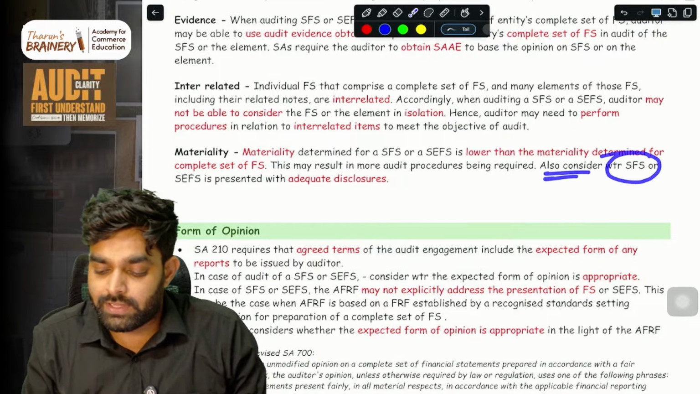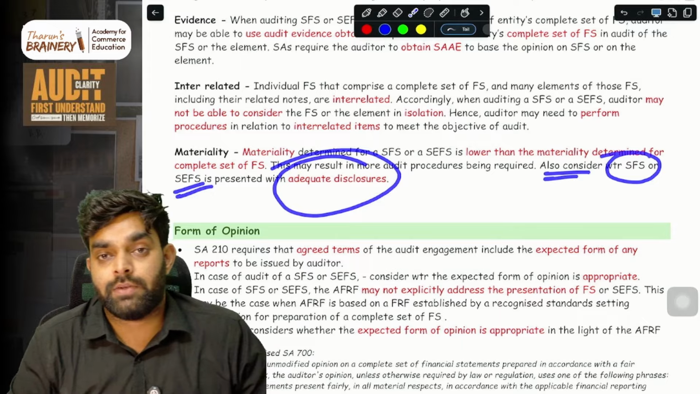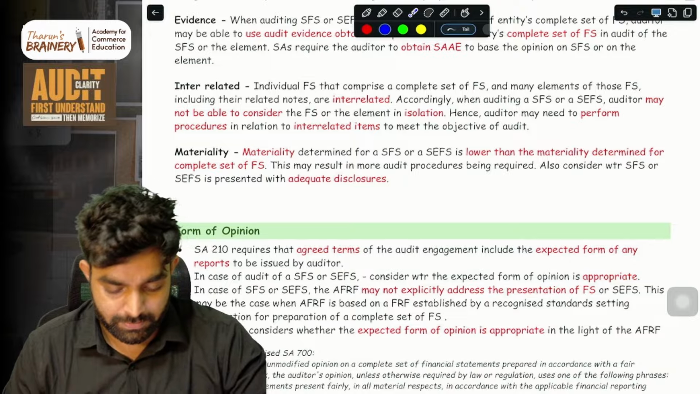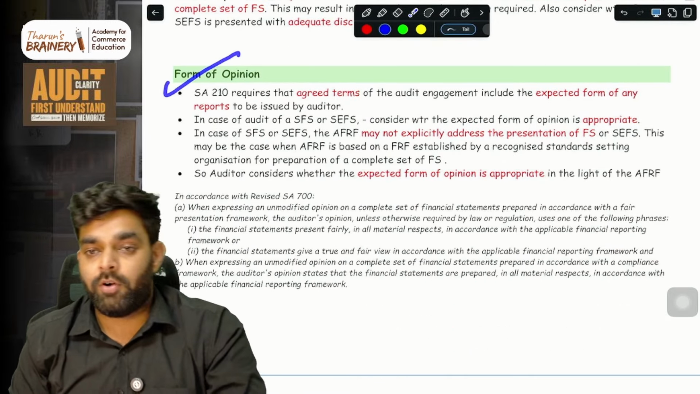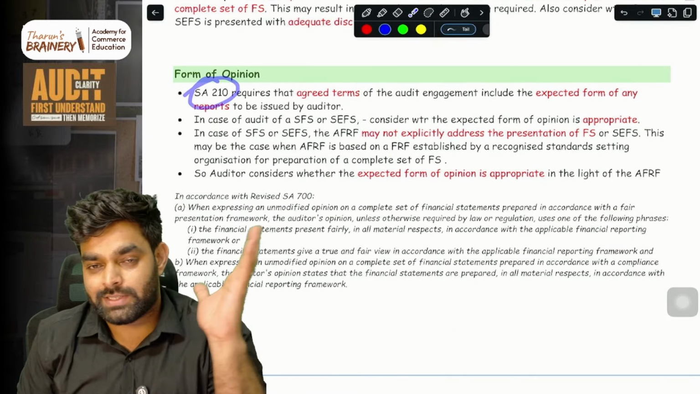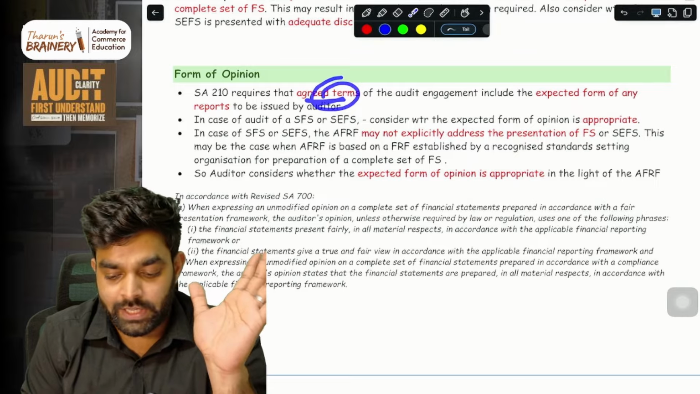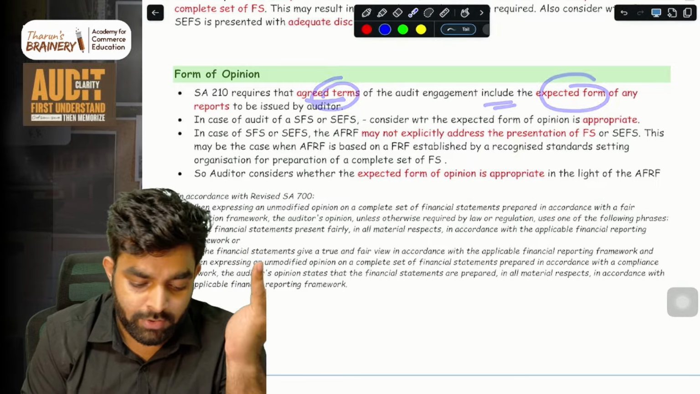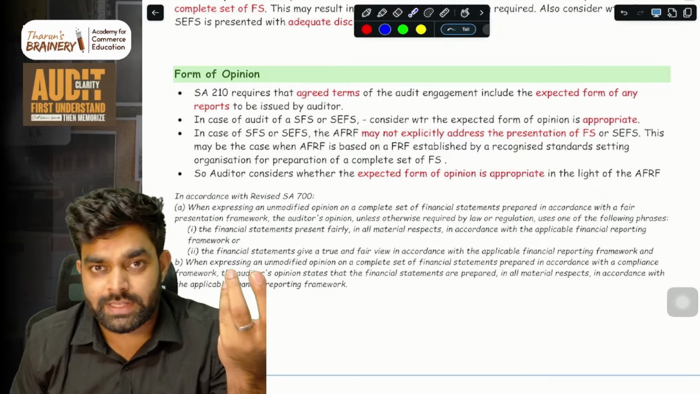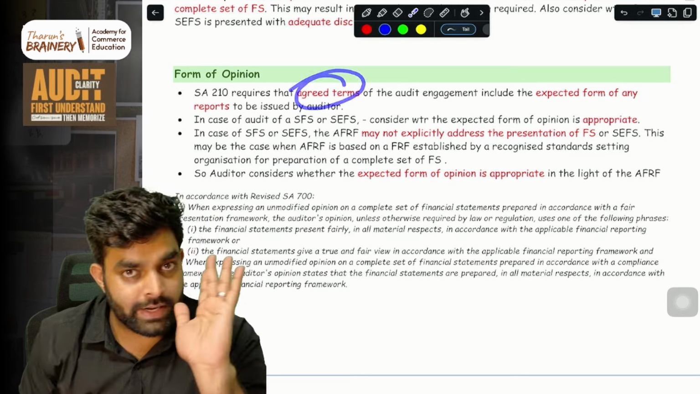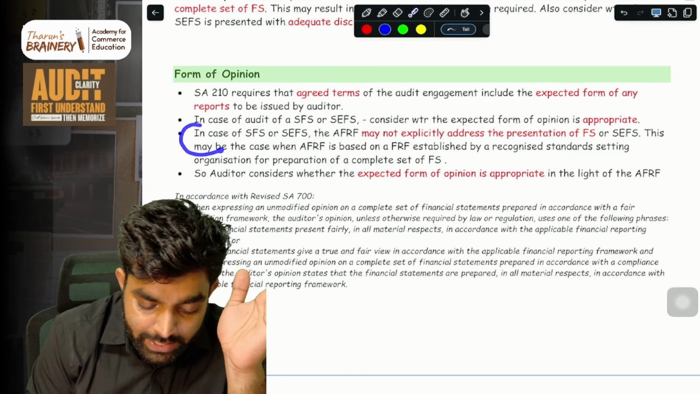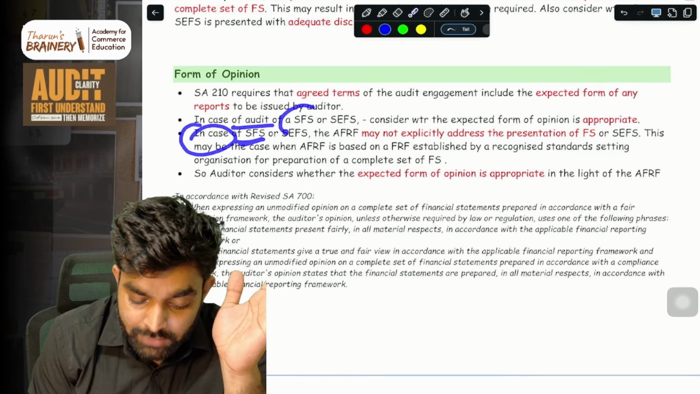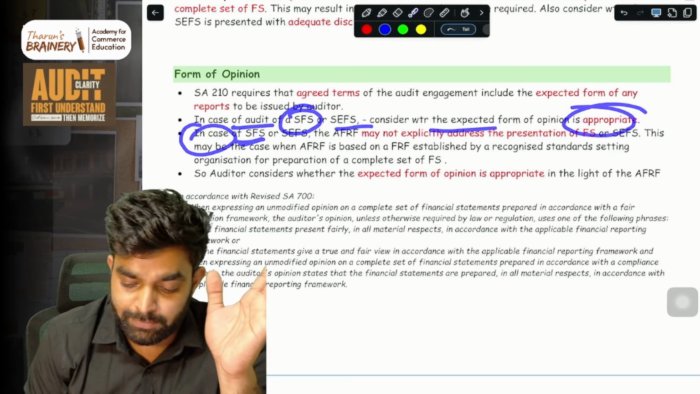So also consider whether SFS or SCFS is presented with the proper disclosures or not. Next, form of opinion. SA 200 states that when you agree the terms of audit engagement, you have to include any expected form of reports. Anything that is there will obviously be included in the agreed terms of engagement. Then, in case of audit of SFS or SCFS, consider whether the form of opinion is appropriate.